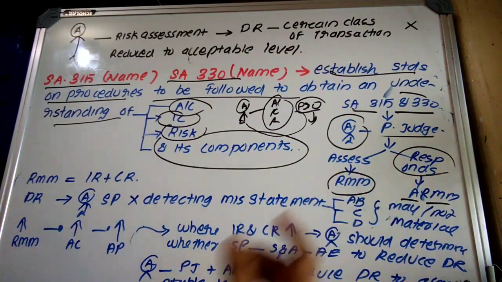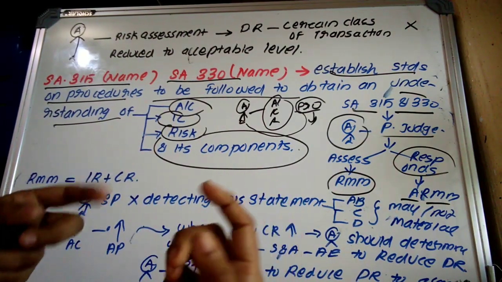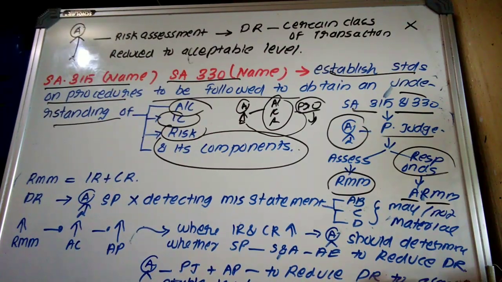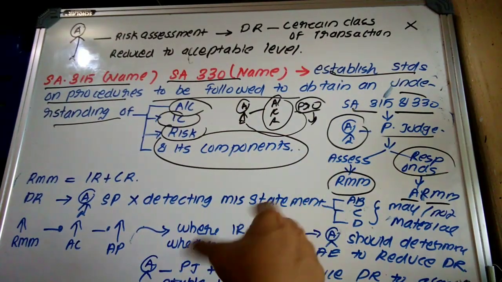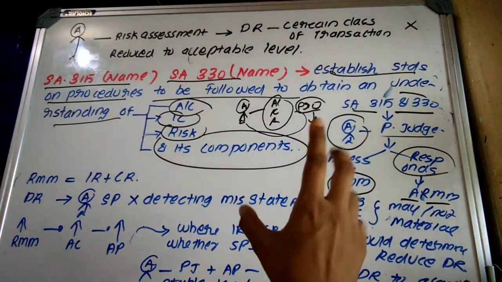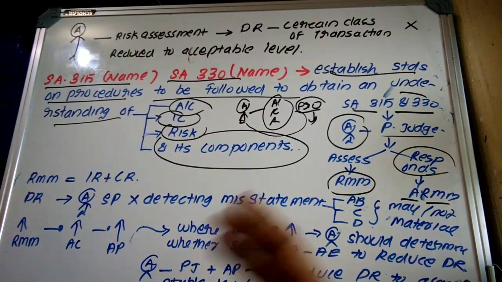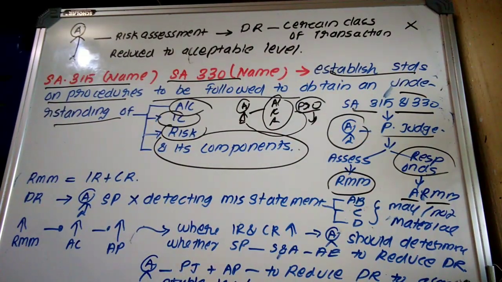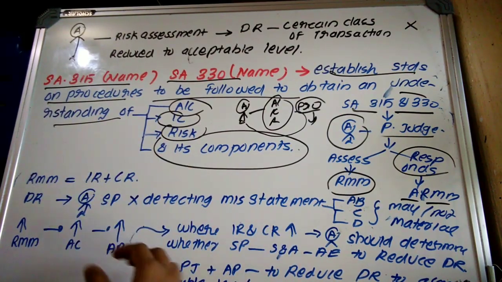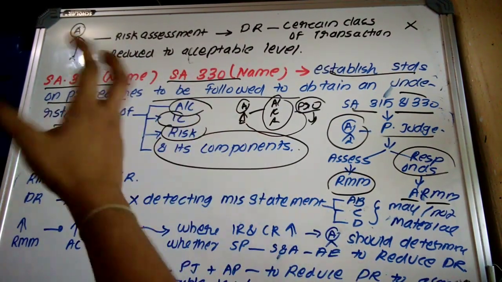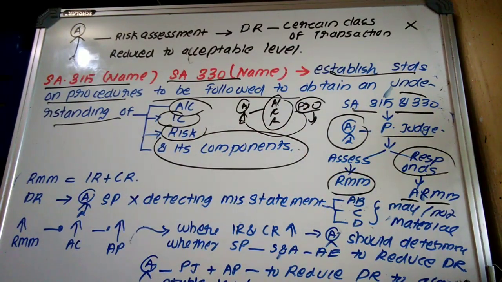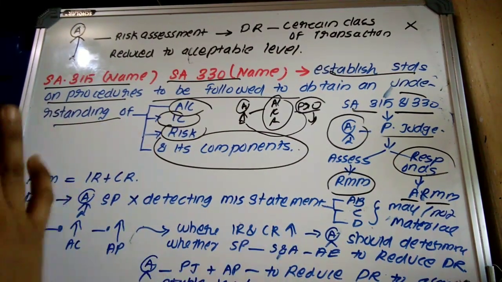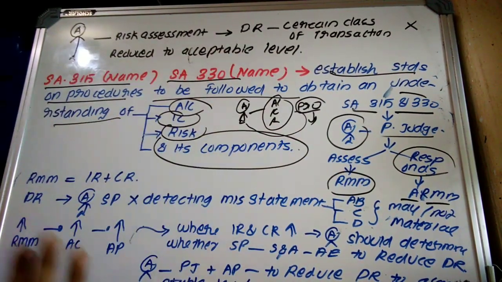You have to respond. While responding, okay, the auditor is telling that I will respond. Then SA 330 states that while responding towards that assessed risk of material misstatement, you should use your professional judgment. So SA 315 states that you should use professional judgment while assessing the risk of material misstatement, and SA 330 states that you should use your professional judgment while responding towards that assessed risk of material misstatement. Okay. So now we discussed risk, assessed risk, response, etc.